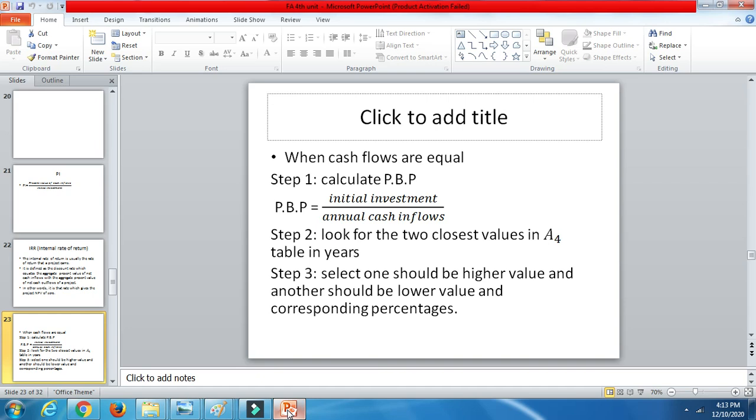First of all, when cash flows are equal, you need to calculate the payback period. That is nothing but initial investment divided by annual cash inflows. You will get some value. You need to use that value and locate the two closest values to that payback period from the A4 table. Now select one higher value and one lower value, and simultaneously take the corresponding percentages as well. Then calculate the IRR.